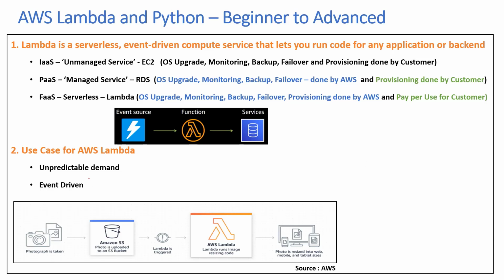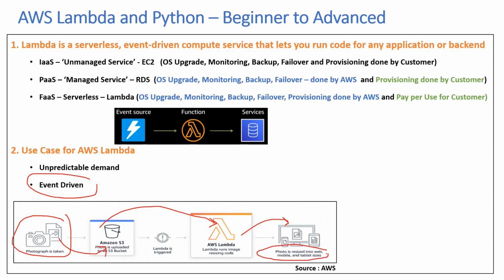The second one is event driven. When you don't need that service continuously, you only need it when there is an event trigger. So let's take an example. Here is an application. You take a photograph, then you upload it to S3. This is something very similar to what we had done in the earlier lectures. Once you upload this photograph to S3, an S3 event notification triggers AWS Lambda, this code runs, resizes the image, and then probably stores it in another S3 bucket with resized photos for web, mobile, and tablet sizes. So here you don't continuously need to run the Lambda.